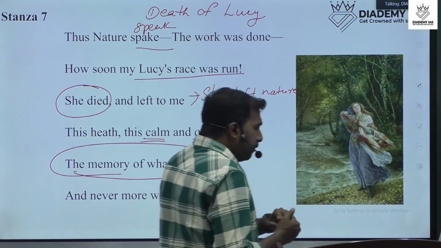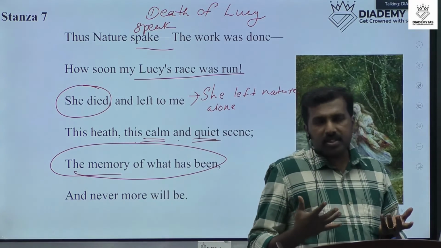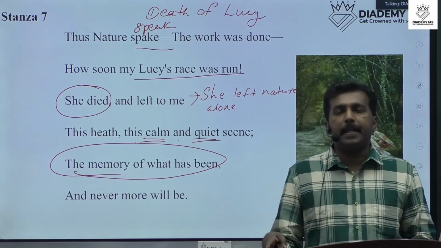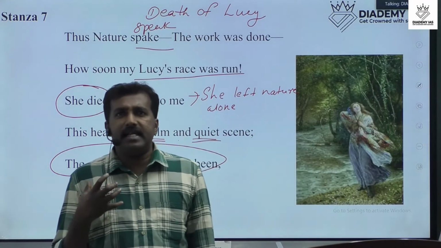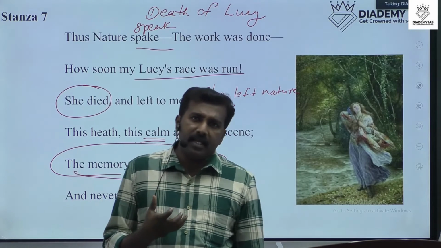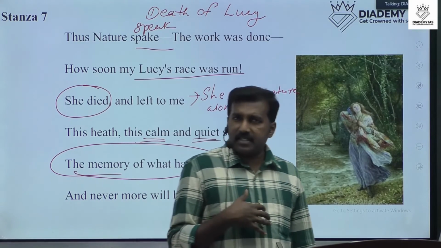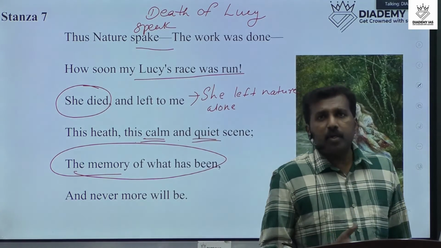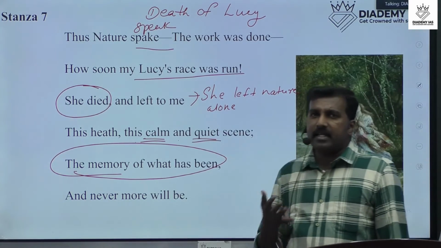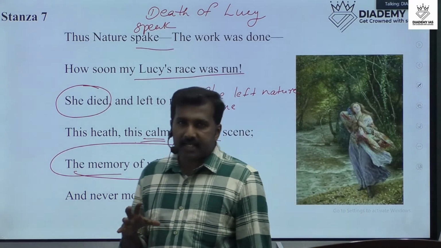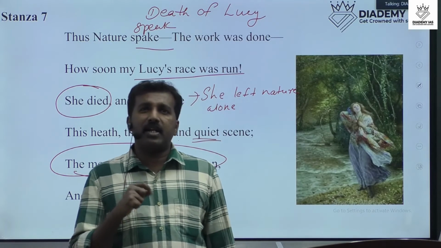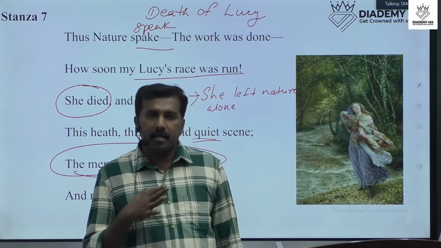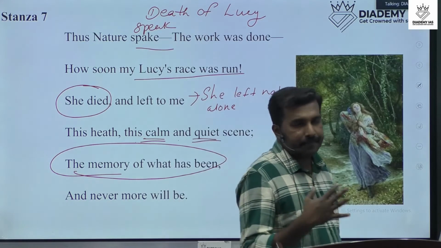And this poem is explaining a character, Lucy, and Lucy is a representation of beauty. According to William Wordsworth, Lucy is a 3-year-old beautiful girl or child. She lived on this earth, and now she is not here because she is dead.